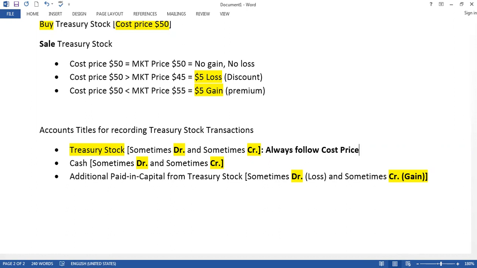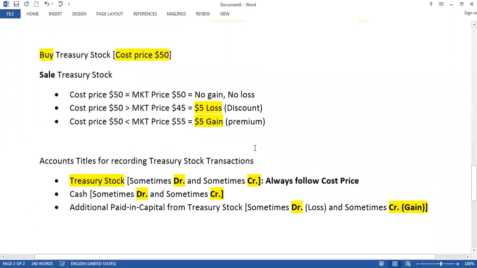So whenever you record treasury stock on the debit side or credit side, the rate should be the cost price. According to this example, which one is the cost price? $50, right? So always follow this cost price. Do you understand my point? Whether you record treasury stock on the debit side or the credit side, the rate should always be the cost price.